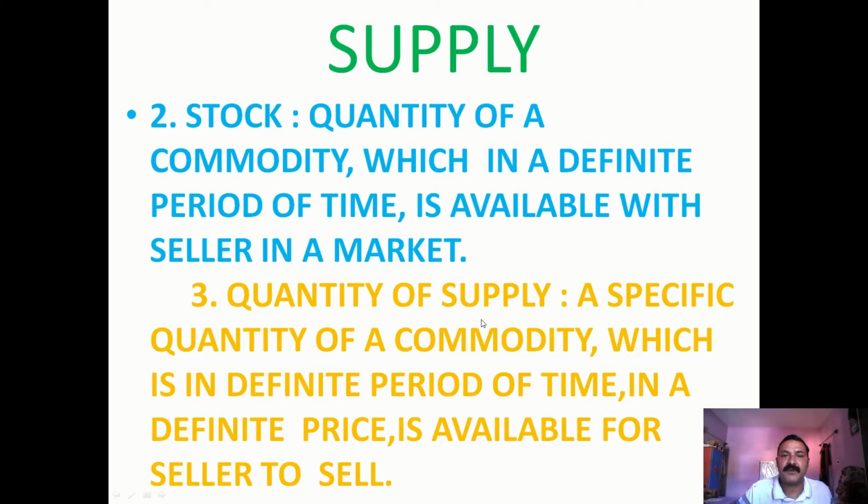So quantity of supply is that specific quantity of a commodity which in a definite period of time, at a definite price, is available for the seller to sell. So these 3 or 4 words we are using to define these things. Quantity of supply is a specific quantity which the seller is going to sell in a definite period of time. These are the few words which we have distinguished.